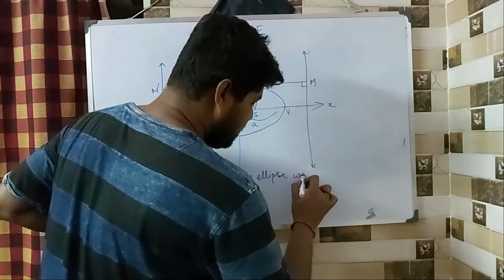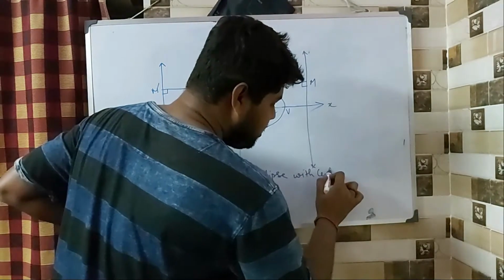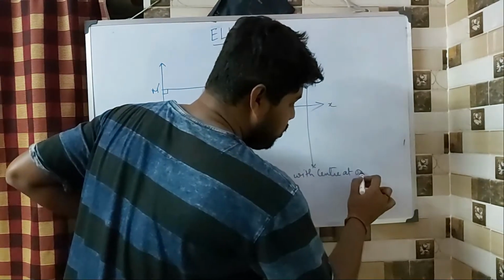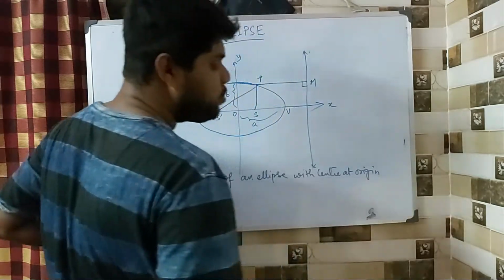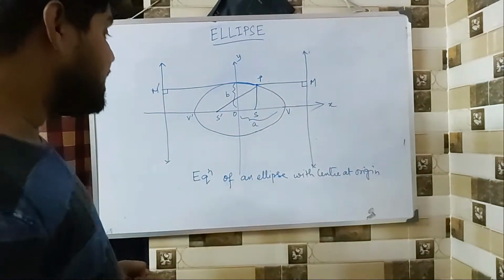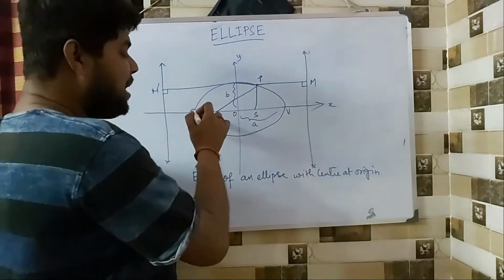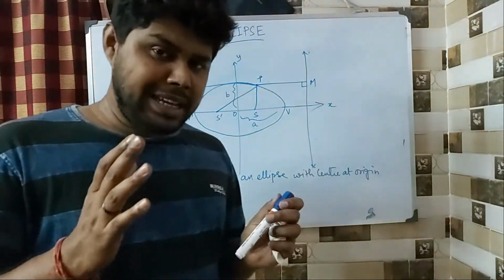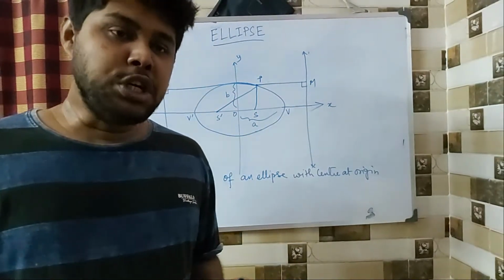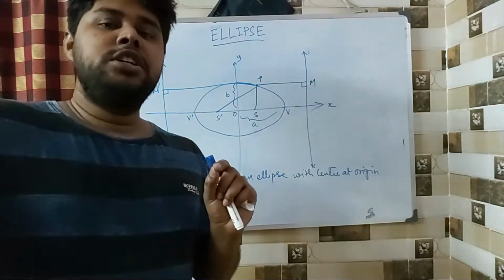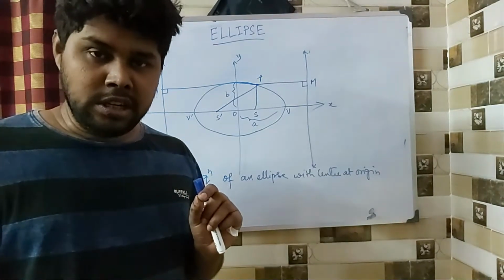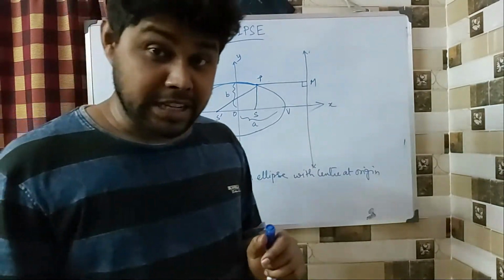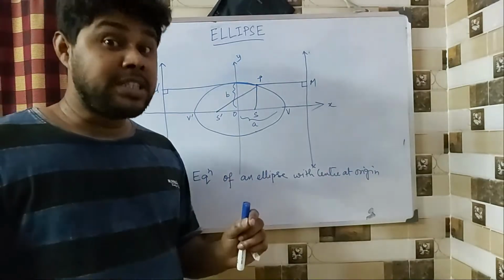with center at origin, which is important, we need to mention where the center is, and the major axis. Now obviously the difference between an ellipse and a circle is, in case of a circle, the distance from the center to the circumference of the circle is always the same, and we call it a radius. But in case of an ellipse, it is not the same.